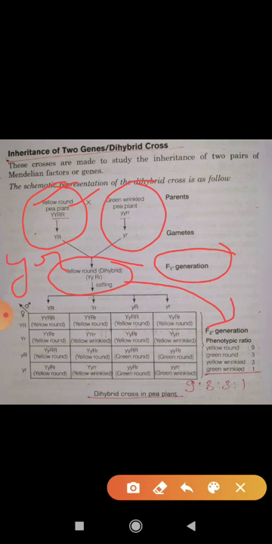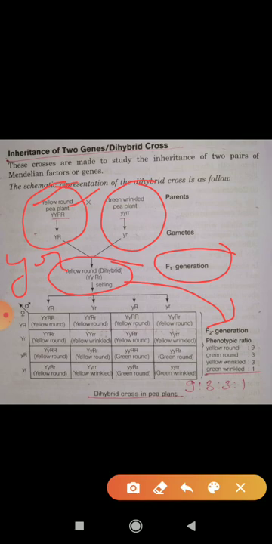The law of segregation is saying that the characters in the F1 generation are present together but never contaminate each other, meaning a greenish yellow color will not form. A yellow plant is there; greenish yellow would mean blending of characteristics. So blending of characteristics will not take place in the F1 generation. It has recessive characters also, but only dominant characters are visible, as the law of dominance says.